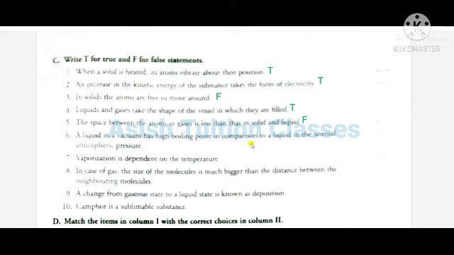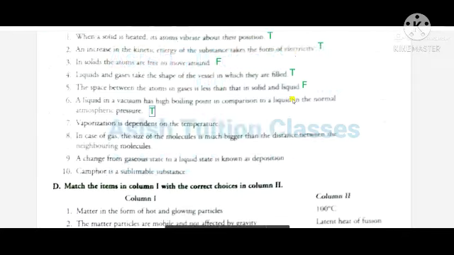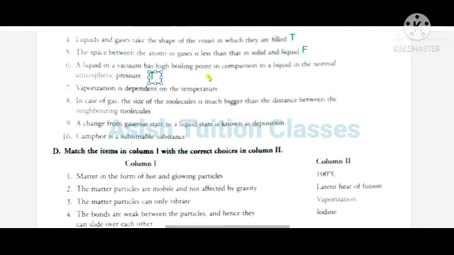Number 7. Vaporization depends on the temperature. This is true. Number 8. In case of gas, the size of the molecules is much bigger than the distance between the neighboring molecules. It will be false.